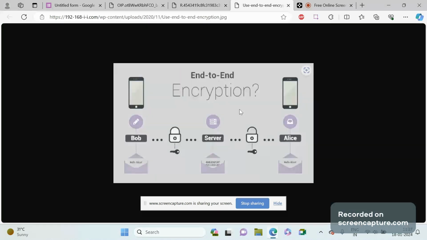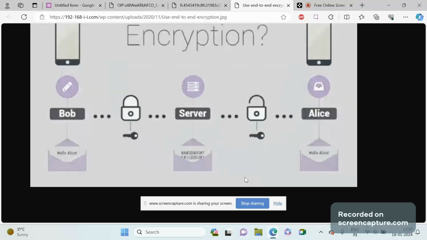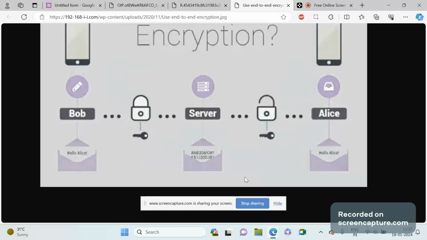So this is the correct meaning of end-to-end encryption. It will be saved as a code. If they decode it, they can surely see that message. As a developer, I have created AI chatbots and all. There also I can see the chats are saved as this type of code, and when I decode it, I can see the messages correctly. So that's the meaning of end-to-end encrypted.